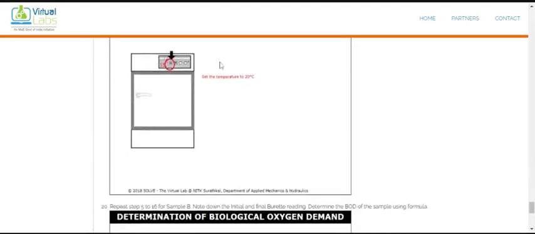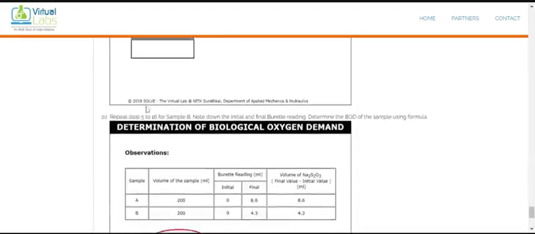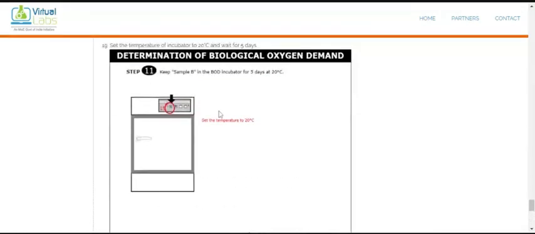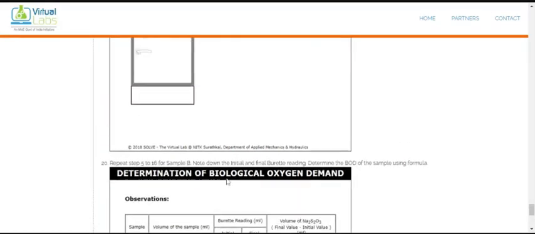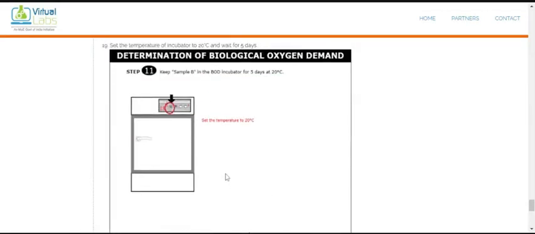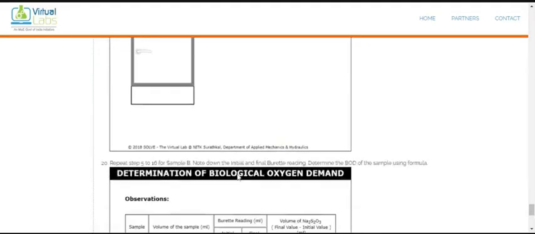And once the 5 days are over, we remove that bottle from the incubator, and again we follow the same process we did for sample A. Same procedure we have to repeat, and then again we titrate with the sodium thiosulfate and find out the value of sodium thiosulfate.